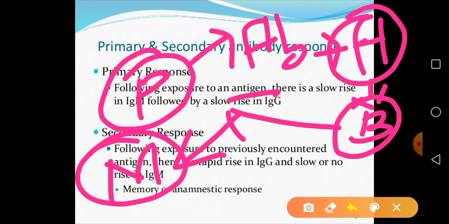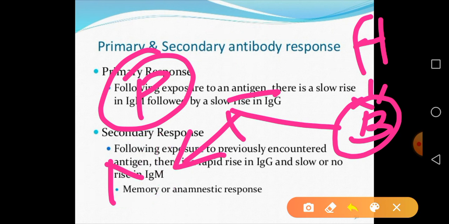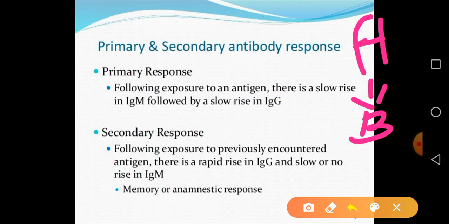Now when the same antigen, that is antigen A, is encountered a second time, then the body has previously encountered that antigen. So there is an immediate response for the particular antigen.